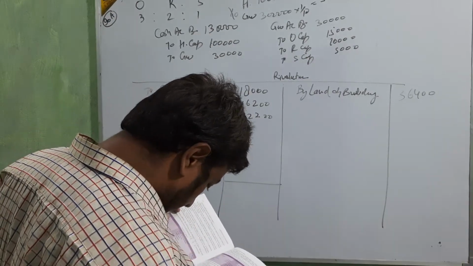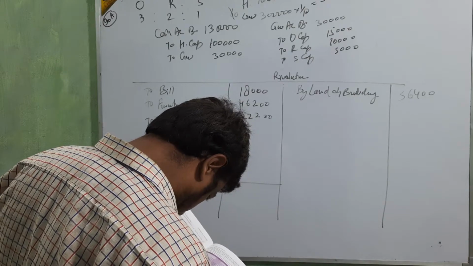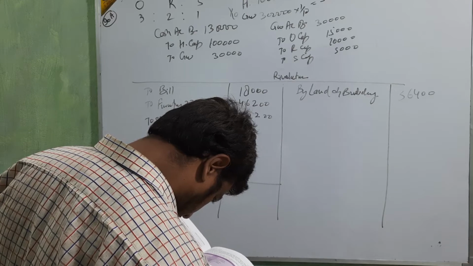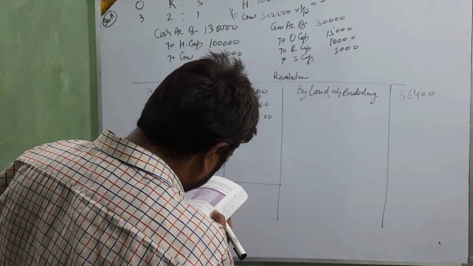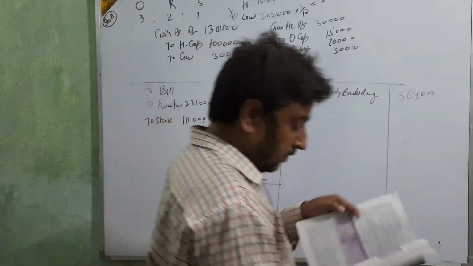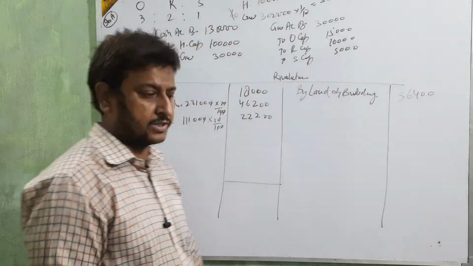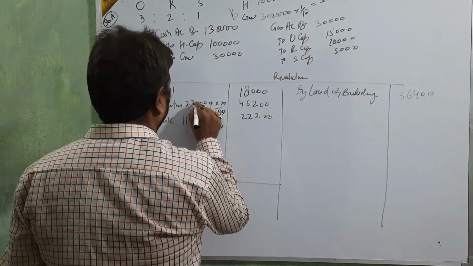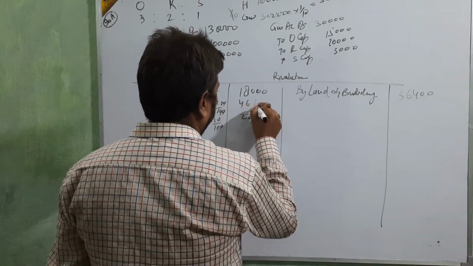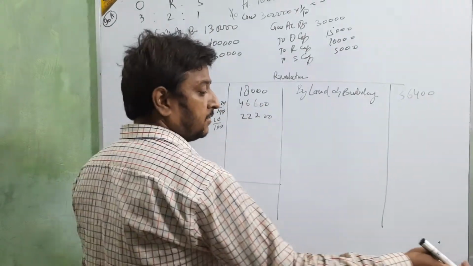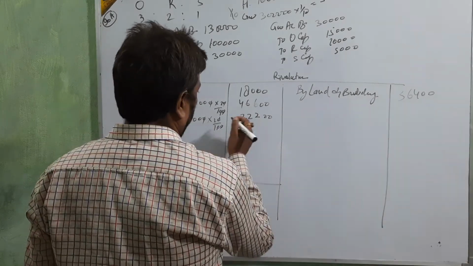The difference value is the loss on revaluation. Just see the value of furniture, beta, 2,33,000 I think. Furniture 2,33,000.